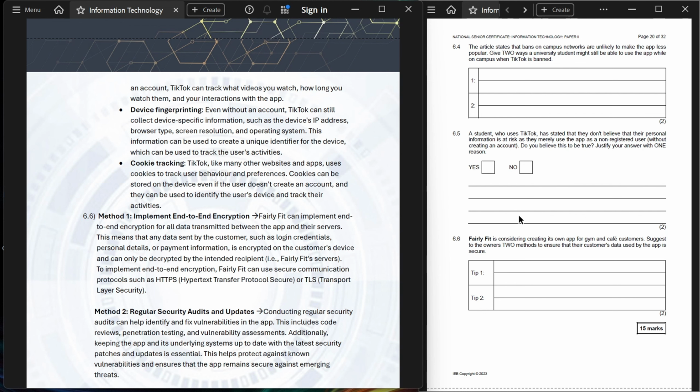Method 2. Regular security audits and updates. Conducting regular security audits can help identify and fix vulnerabilities in the app. This includes code reviews, penetration testing, and vulnerability assessments. Additionally, keeping the app and its underlying systems up to date with the latest security patches and updates is essential. This helps protect against known vulnerabilities and ensures that the app remains secure against emerging threats.